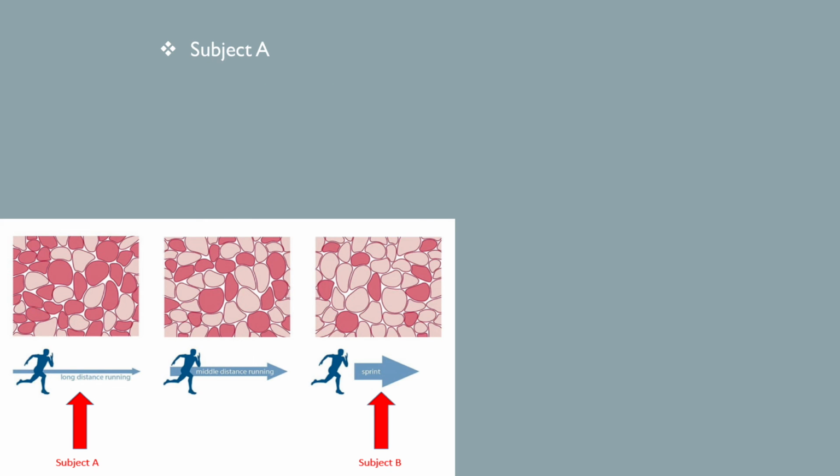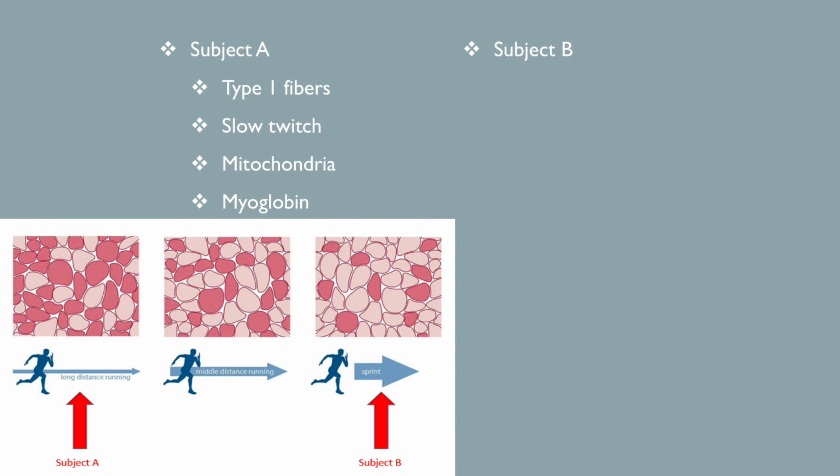The reason why the results are in contradiction with our hypothesis might be explained by the small scale of the research and the physical differences between the subjects, like age, height, weight, and muscle mass and muscle type. Subject A does high volume low intensity training, so the subject developed a lot of type 1 fibers. These fibers are the slow twitch fibers, also known as red muscle. These fibers have a greatly increased number of mitochondria to support the oxidative metabolism and a large amount of myoglobin that speeds the oxygen transport to the mitochondria.